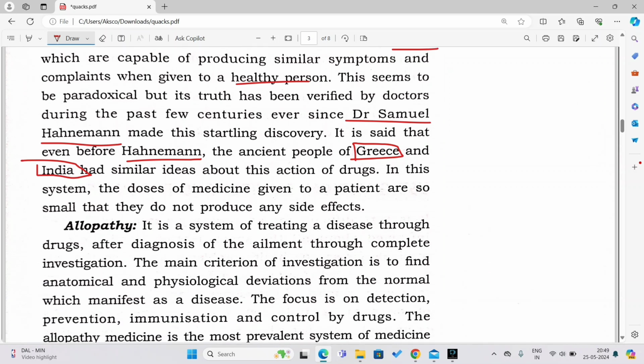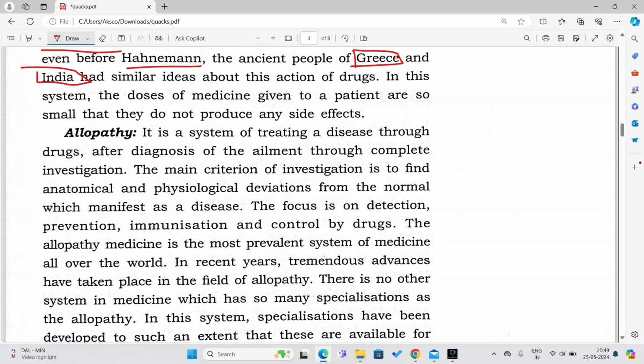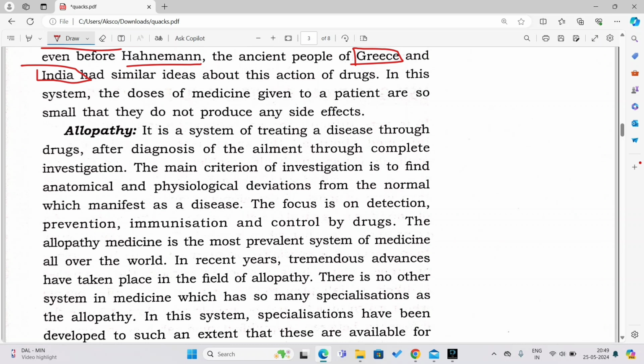Now let's come to the most popular one, that is the allopathy system of medicine. What is allopathy? Allopathy is the system of medicine which is practiced by the MBBS doctors, the English doctors, the doctors who study science, who study biology, different types of fields. They go for dental study, BDS, they go for MBBS, they go for eyes, anesthesia, right? Different types, physiotherapy, radiology.